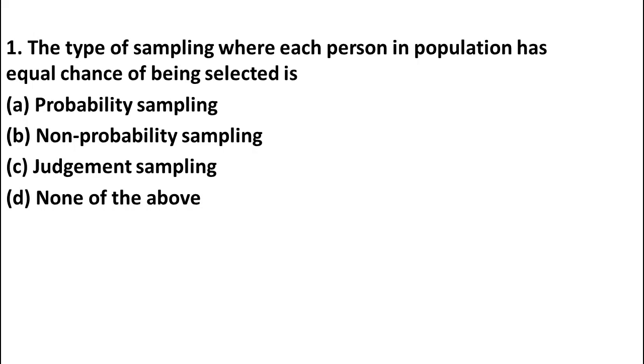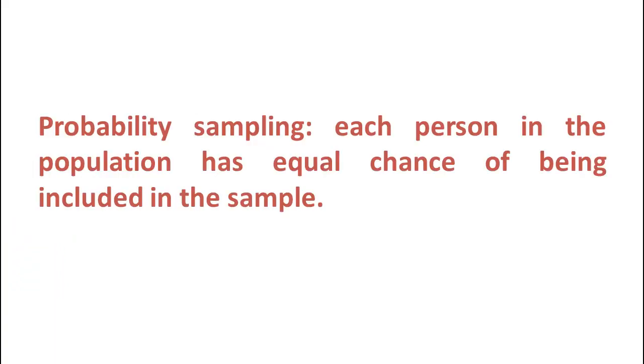For example, lottery method. Then which is the right answer? Here option A probability sampling is the correct answer. And probability sampling means here each person in the population is having equal chance of being selected in the sample.